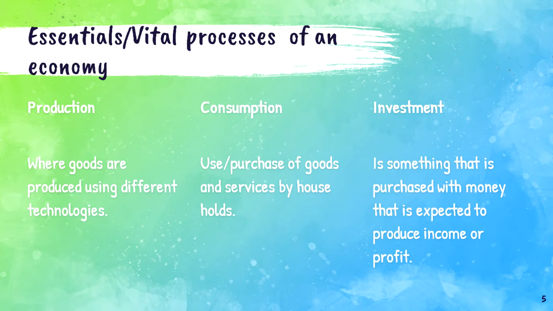You know very well, we are consumers, we purchase or use different goods and services. Who are we? We are consumers. What are we doing? We are purchasing or using different goods and services. That process is what we call consumption. Now, going to the third essential, that is investment.